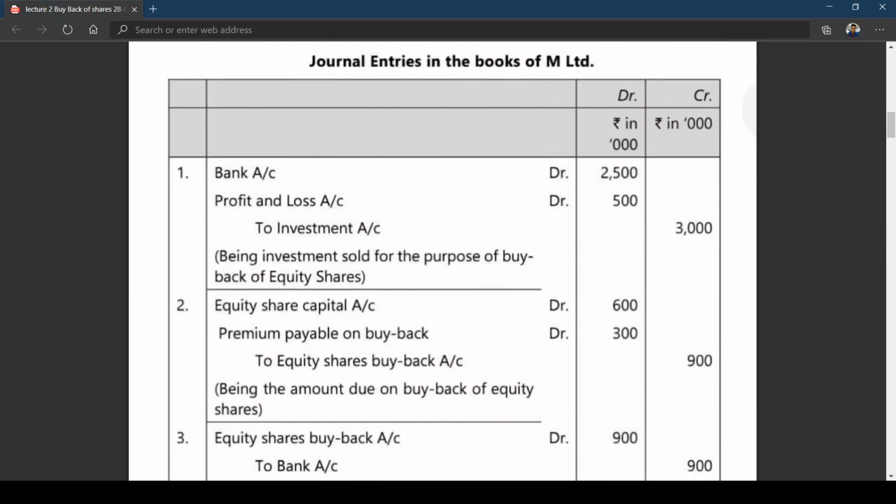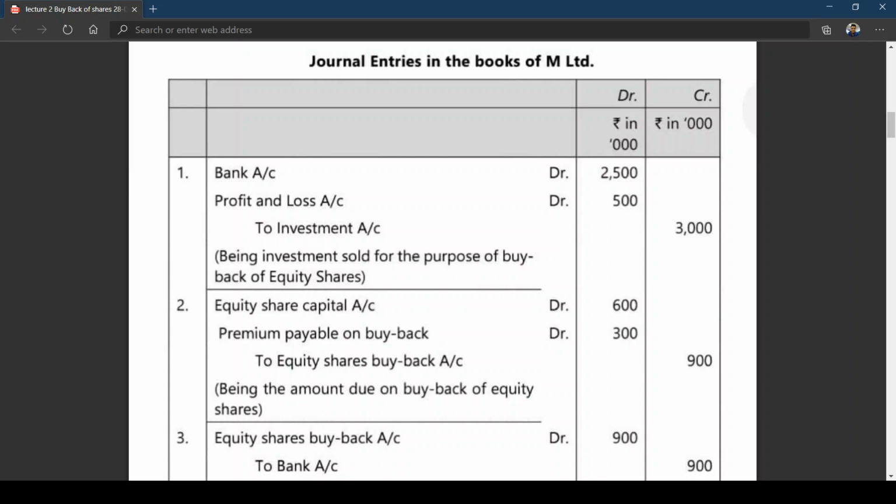Then next, the company went for cancellation of shares. What we have seen last class, I think the entries can differ. You can write the entry for equity share buyback to bank. In the last class, the second entry I gave you was equity share buyback to bank account, including premium.